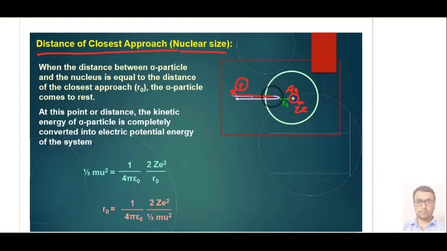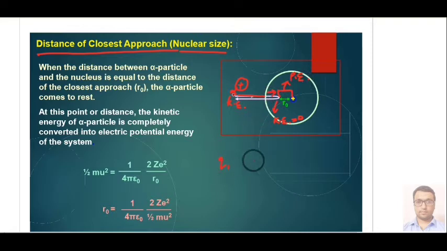At the start, the alpha particle has some kinetic energy, that's why it is going, but after some time there will be a repulsion force between these two particles. Suppose at this particular closest distance the kinetic energy of the alpha particle becomes 0. When the kinetic energy is 0, the whole energy has been converted into electrical potential energy.